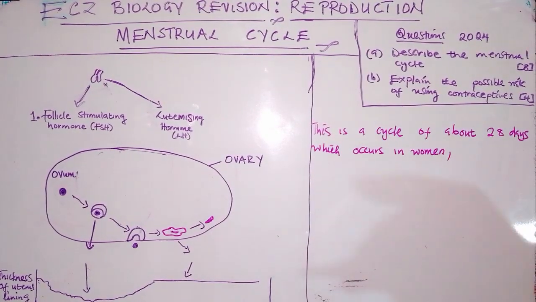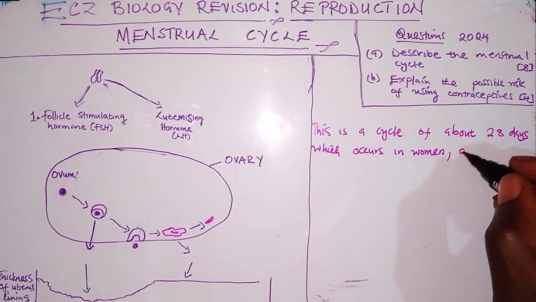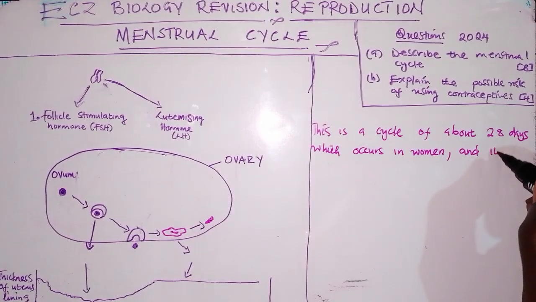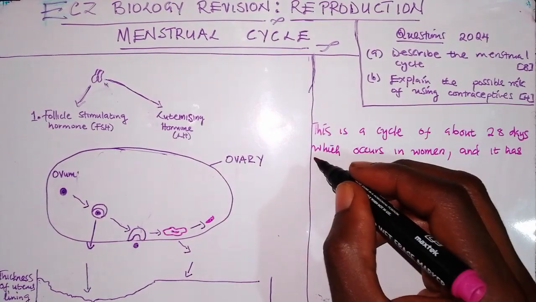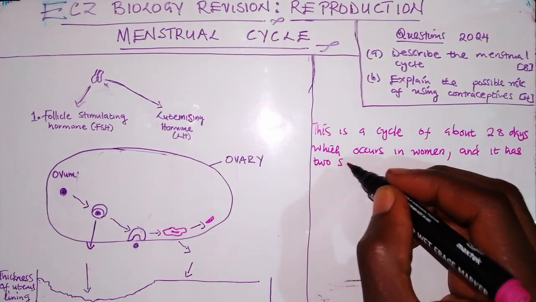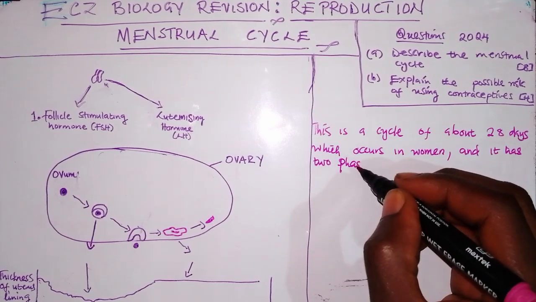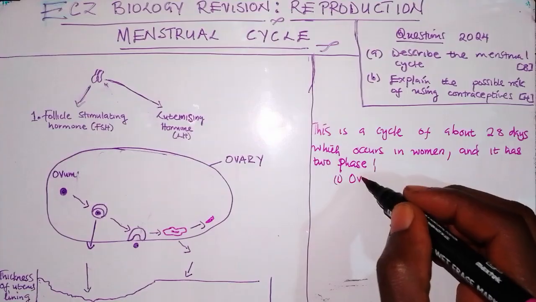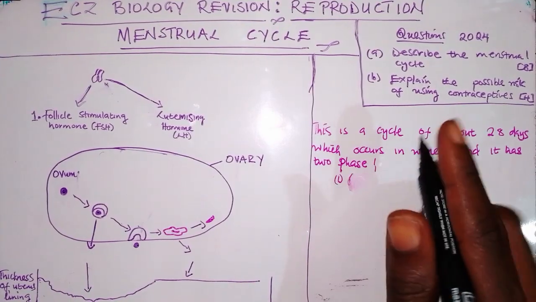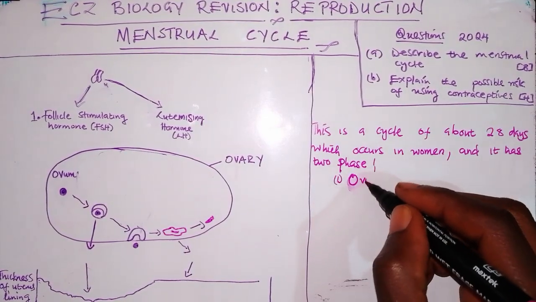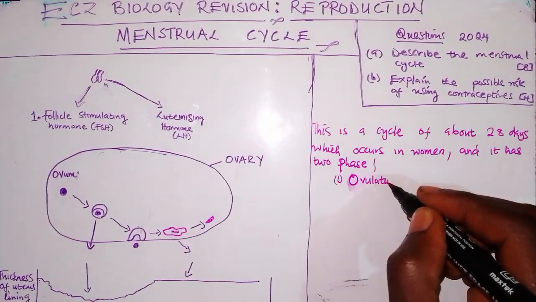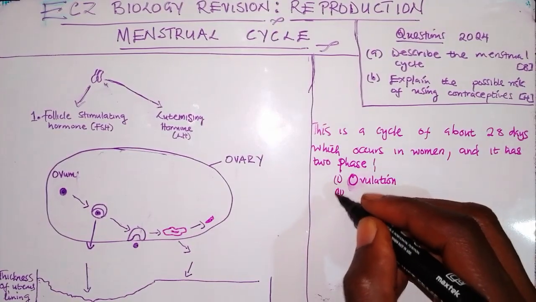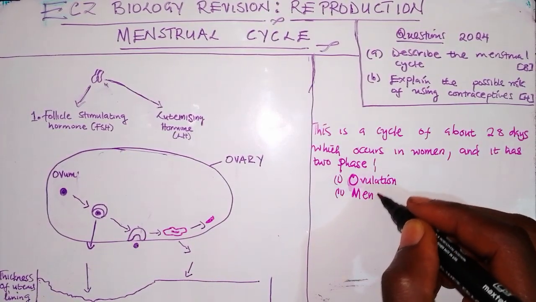So it occurs in women and it has 2 phases, which are ovulation and menstruation.